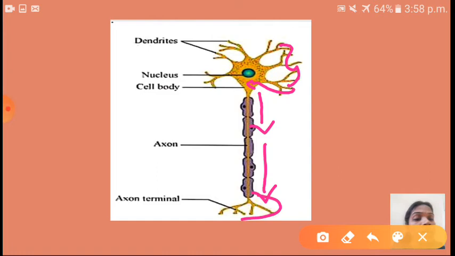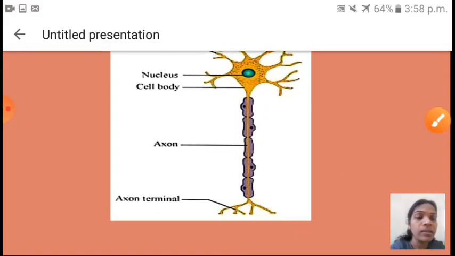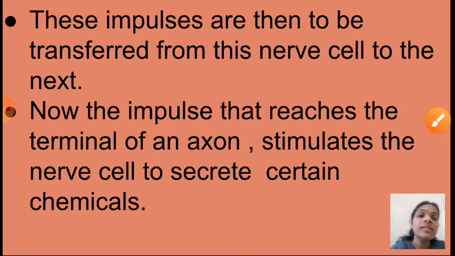Okay, so from this axon terminal, where will that signal, that means electrochemical impulses, go, children? Can you think? See, these impulses are then to be transferred from this nerve cell to the next. So you know that many nerve cells are connected, isn't it? So those impulses are generated at the dendrites. From the dendrites it will go to the cell body. From the cell body it will go to the axon. From the axon it will go to the axon terminal. From the axon terminal it will be transferred from that nerve cell to the next nerve